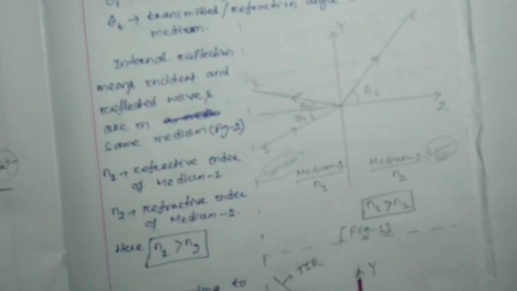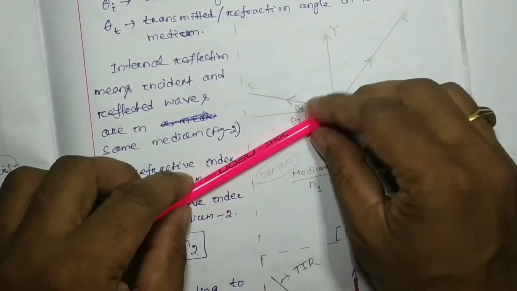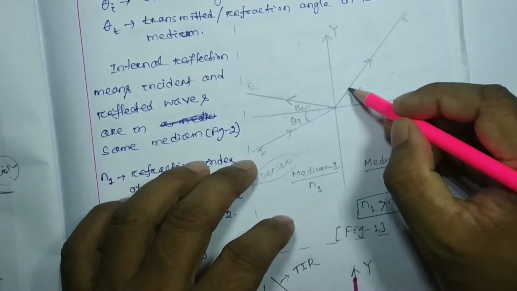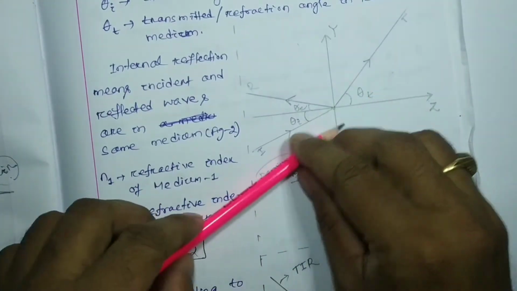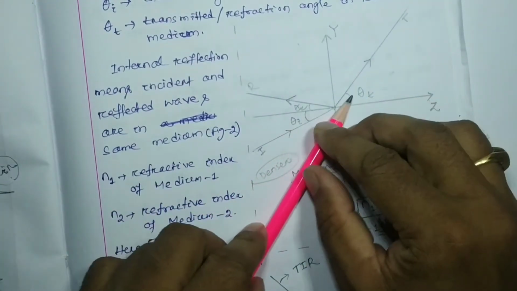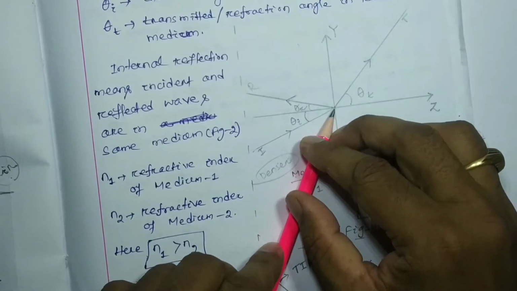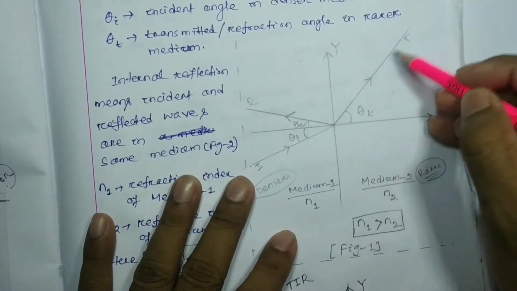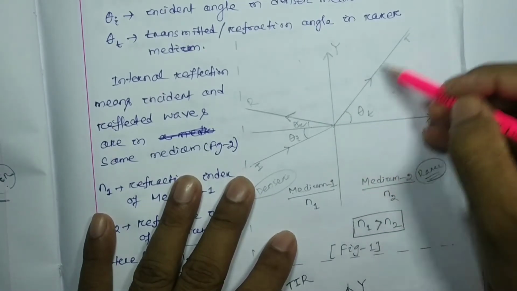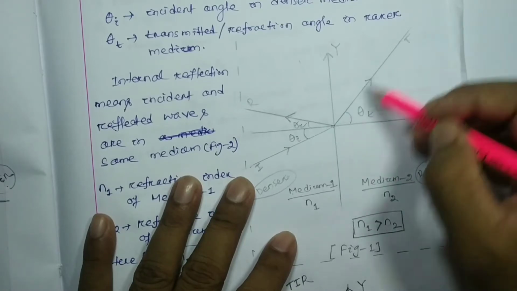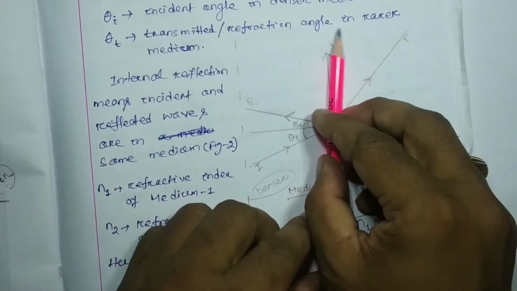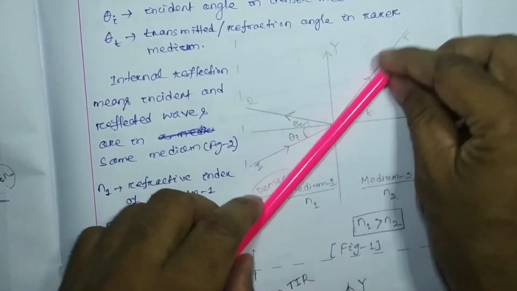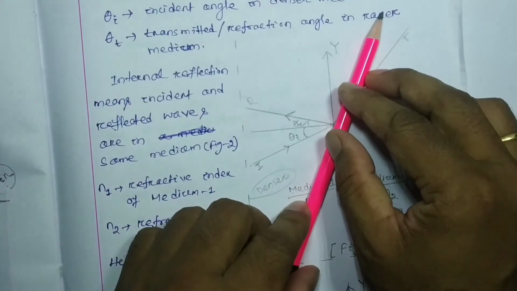Now if I increase this incident angle somewhat, theta t also increases. Again I increase theta I, and it increases again. At a particular angle, the transmitted wave, or transmitted energy, lies on the surface. Whenever I increase theta I, the bending increases continuously.